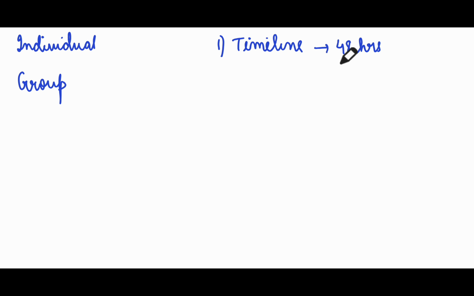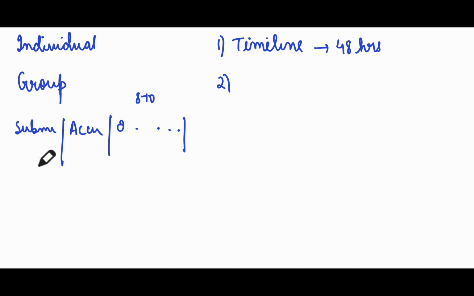For example, they'll be categorized based on this, like submission. After that, accuracy. After that there will be a quiz test, and there are around 8 to 10 parameters on which we will rate you. Once you submit, in submission you get 10 out of 10 if you submitted within 48 hours. After this, for every few hours of delay, your marks will get deducted.